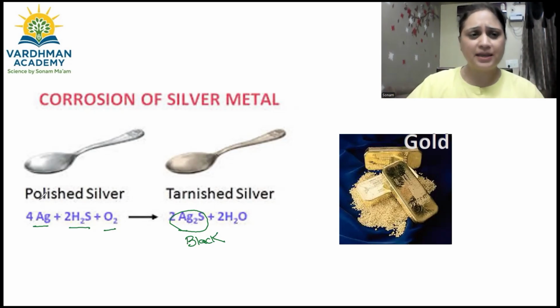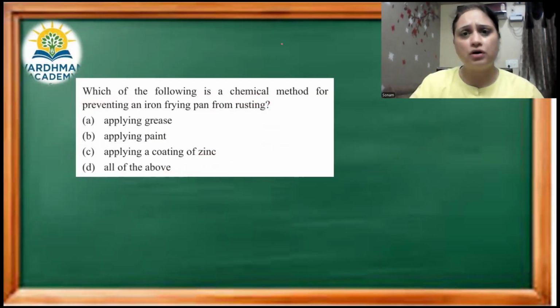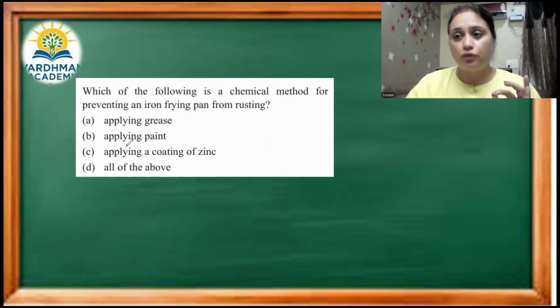So quickly, थोड़े से MCQs हैं. We'll end this session by solving couple of MCQs here, children. So we have the first one with us, which is: which of the following is a chemical method for preventing an iron frying pan from rusting? So one is applying grease, applying paint, applying a coat of zinc, or all of the above. So इसके लिए आप you will understand the two methods, children.